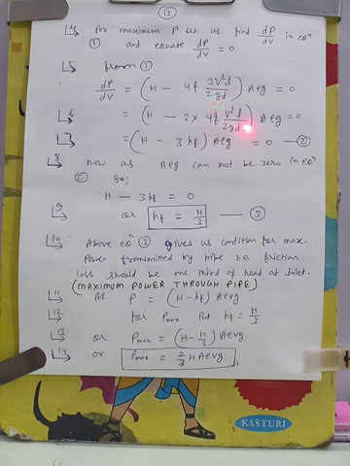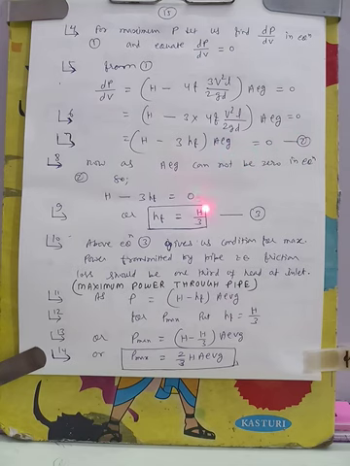This term is the frictional loss, 4f. This 3 I am taking out here, and again I am writing this, and we are getting this 3 into 4f V square L by 2GD. Again, what is this? This is the frictional loss in the pipe. So I am writing this equation as below: H minus 3hf into A rho G is equal to 0.